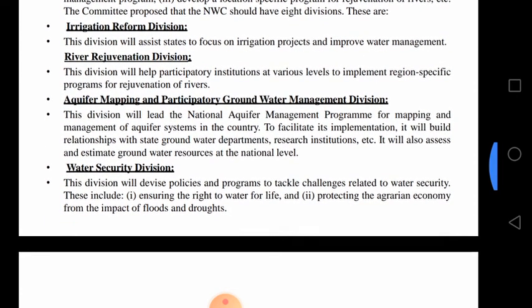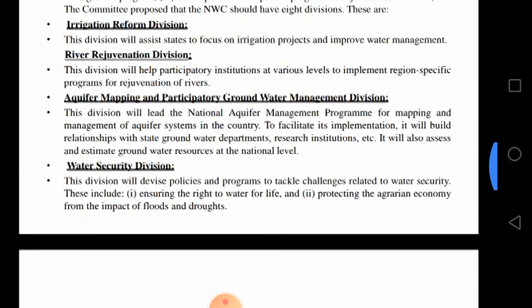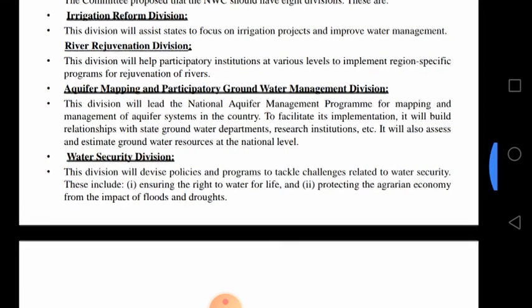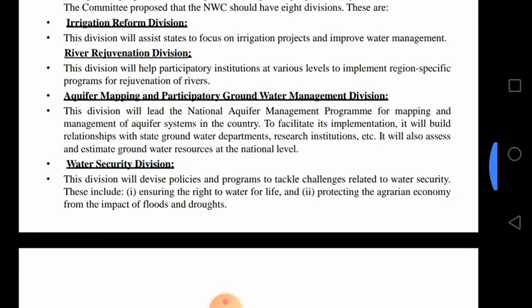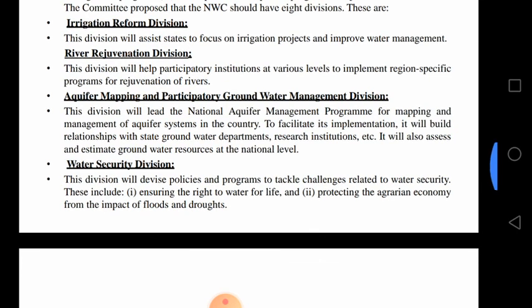Next, the aquifer mapping and participatory groundwater management division. This division will lead the national aquifer management program for mapping and management of aquifer systems in the country. To facilitate its implementation, it will build relationships with state groundwater departments, research institutions, etc. It also assesses and estimates groundwater resources at the national level.